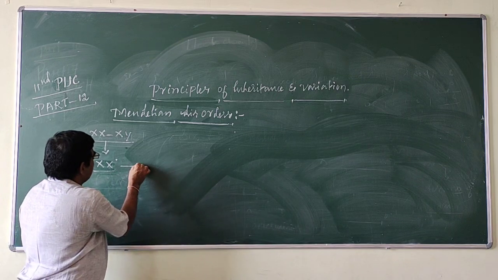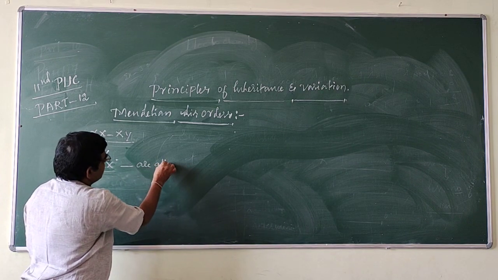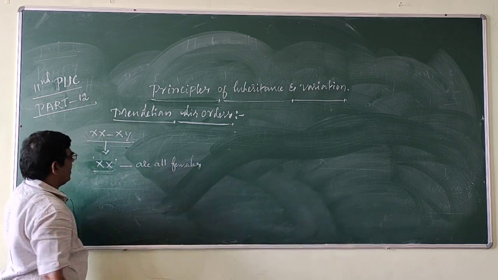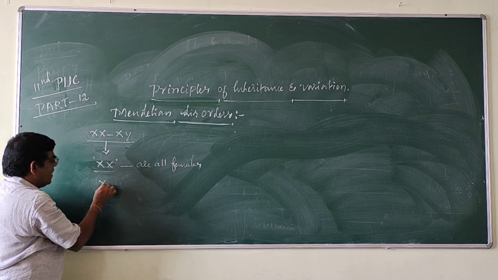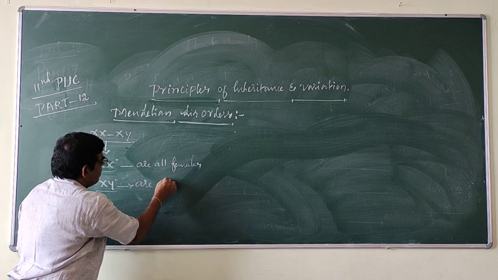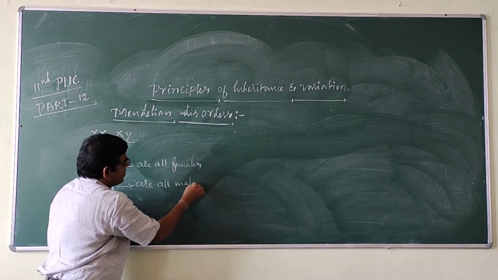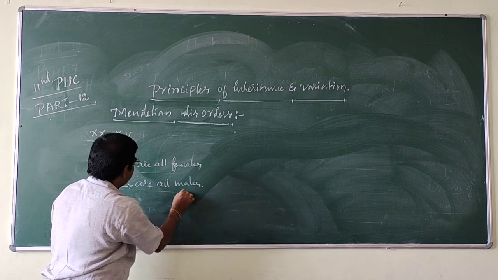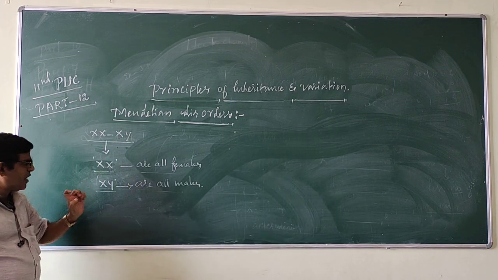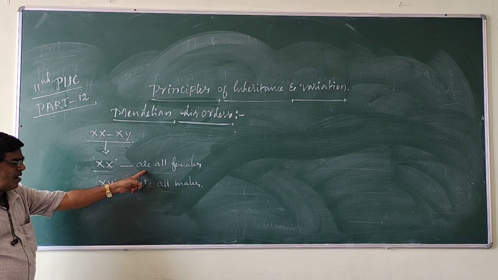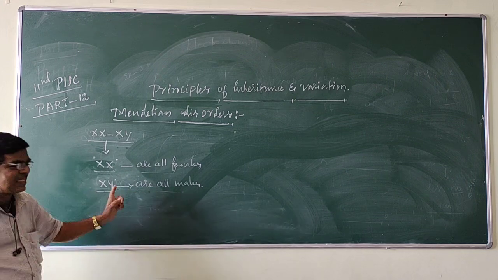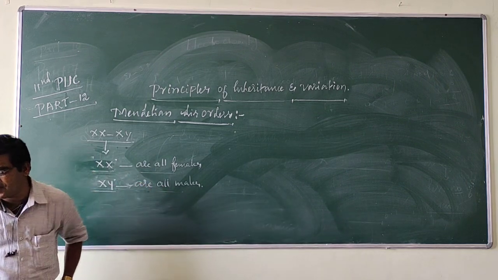In the XX and XY method of sex determination, XX are all females and XY are all males.